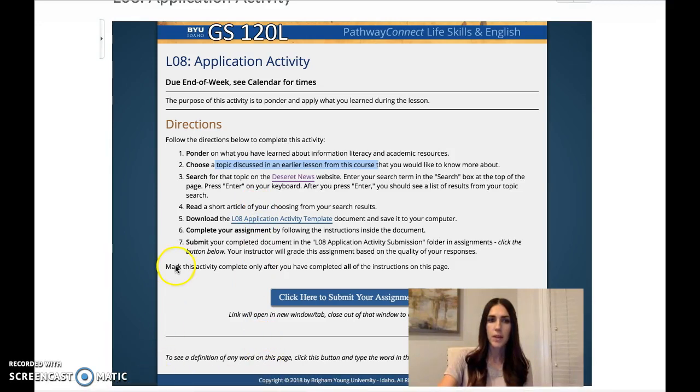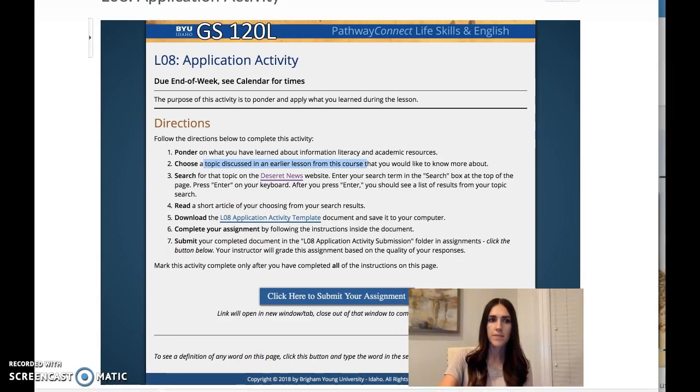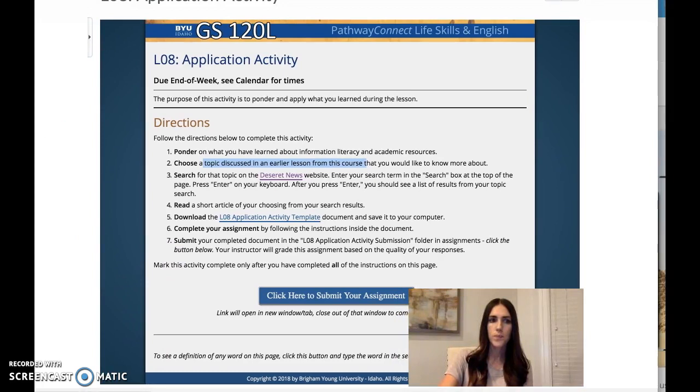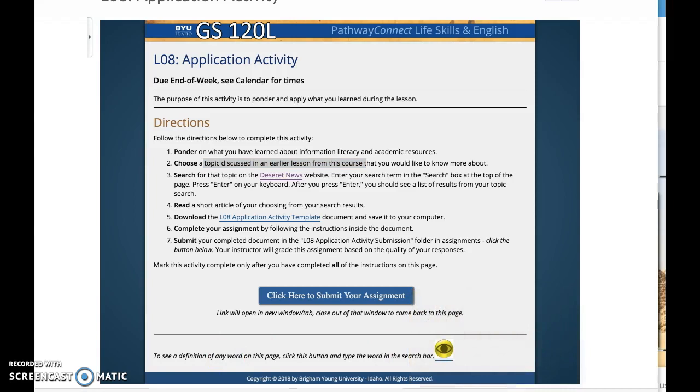So you have to open up the screen. Hide my face for just a minute when it opens.